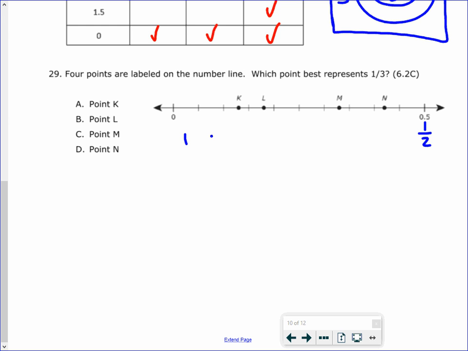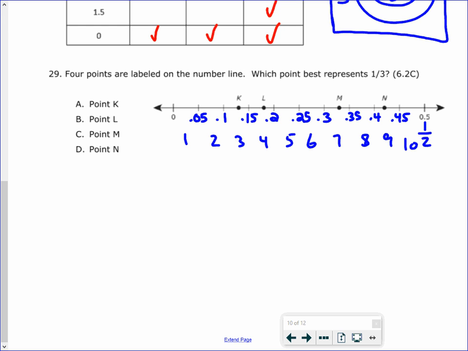There's 1, 2, 3, 4, 5, 6, 7, 8, 9, 10. Which means that each one of these is 0.05. So if I were to label it with decimals, this would be 0.45, 0.4, 0.35, 0.3, 0.25, 0.2, 0.15, 0.1, 0.05.